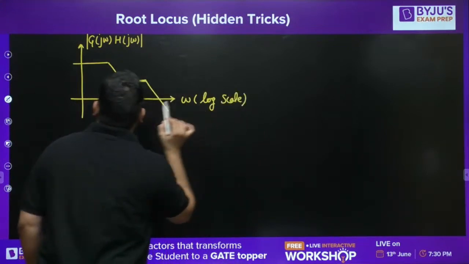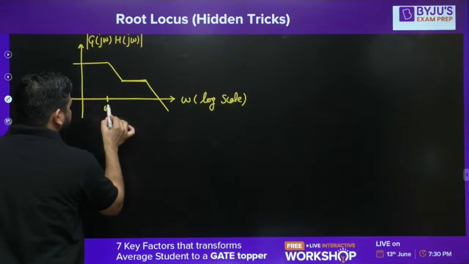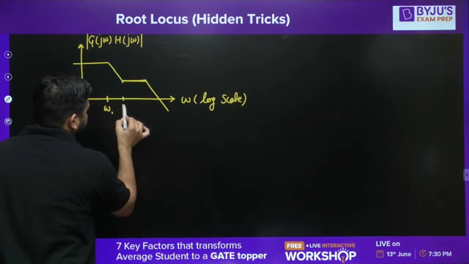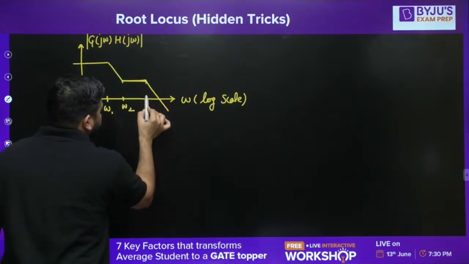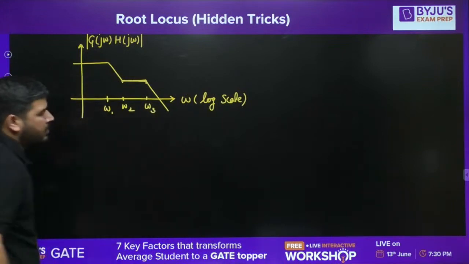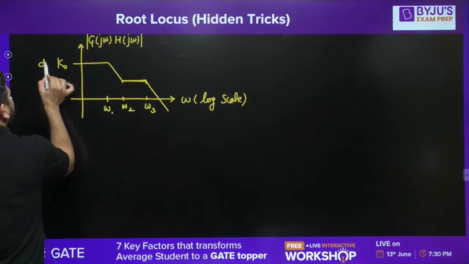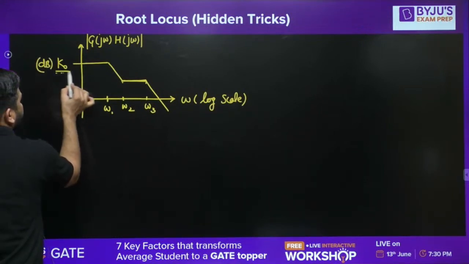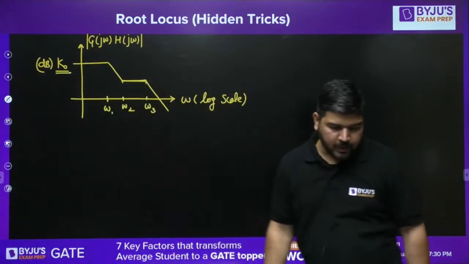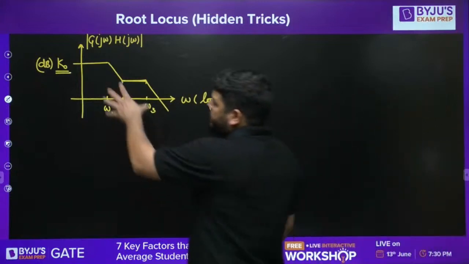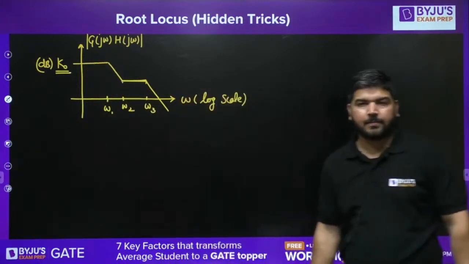Let's call it omega 1. This frequency is omega 2. This frequency is omega 3. And let's say this height is K0 dB. In decibel, it's K0 dB. Now we know that this system is a type 0 system. How can you say that?